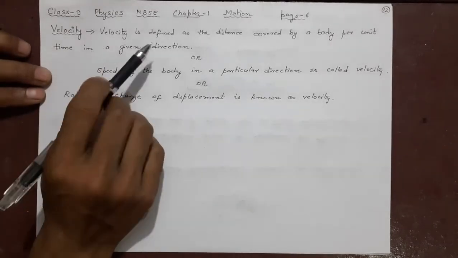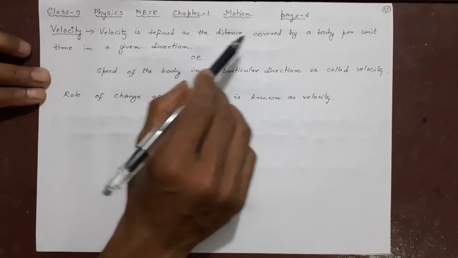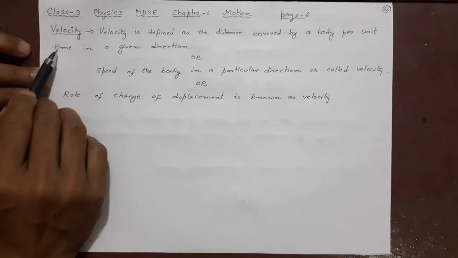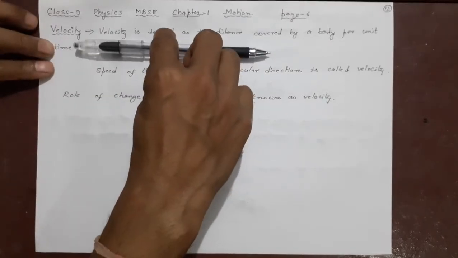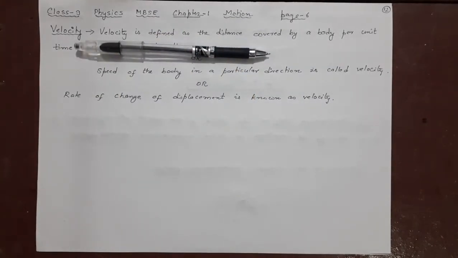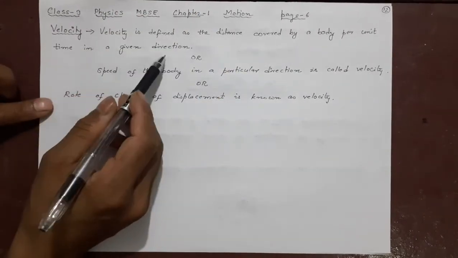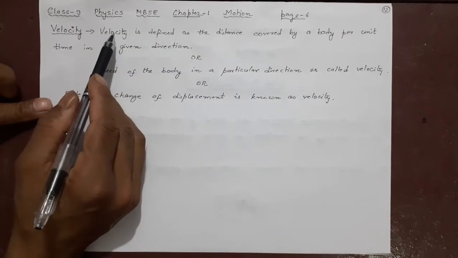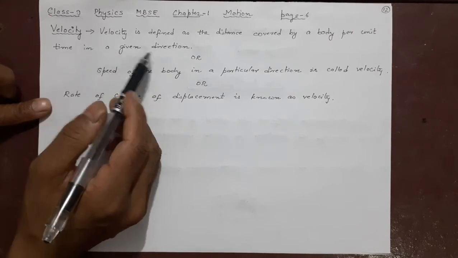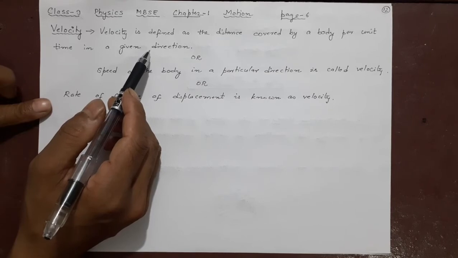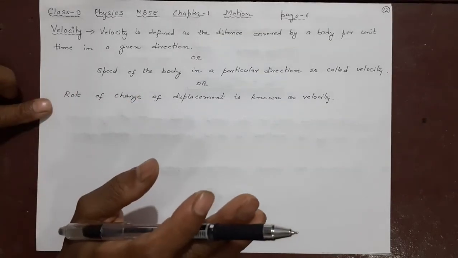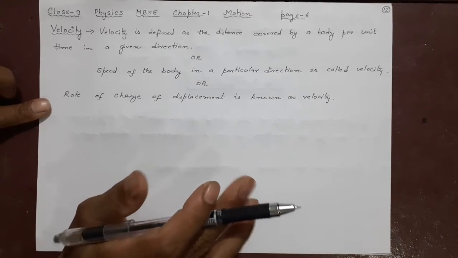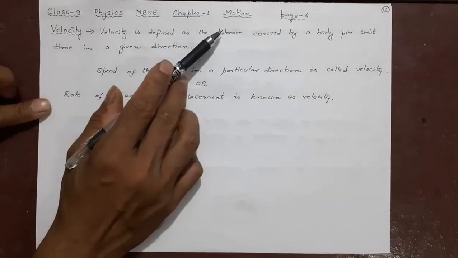Let us try to write its definition and understand what it is exactly. Velocity is defined as the distance covered by a body per unit time. So up to here, velocity and speed are exactly the same. But the end is that it is in a given direction. When you say speed in a direction, it becomes velocity. When we were considering speed, we do not talk about direction because it is made up of distance and time. Now it is also made up of distance and time, but that distance is in a direction.